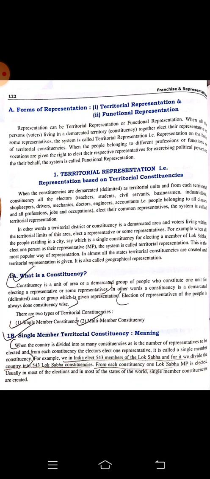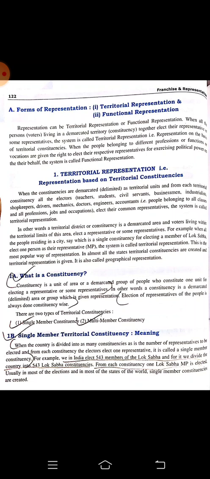Now if there is an election, then candidates come up on behalf of doctors, on behalf of teachers, on behalf of engineers, like that. That is functional representation. And territorial means according to the area, according to the district, according to the state, the representatives will come up. Representation can be territorial representation or functional representation.